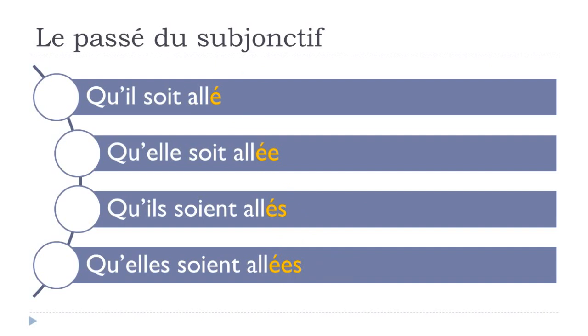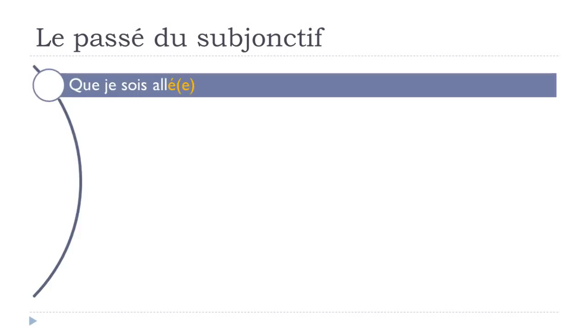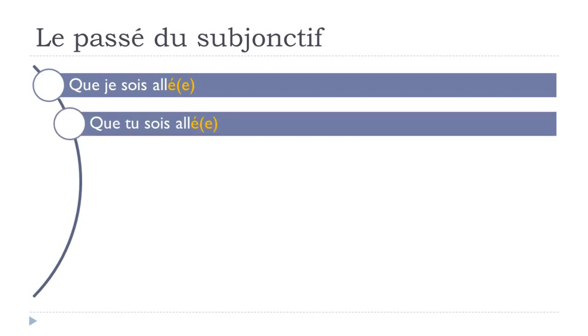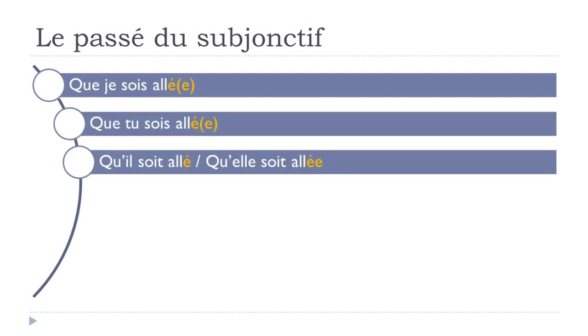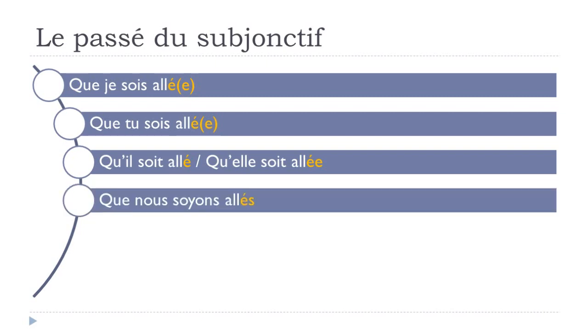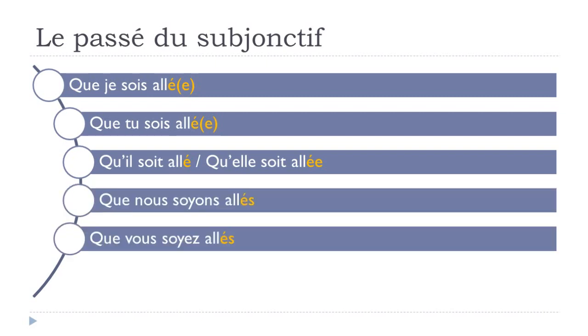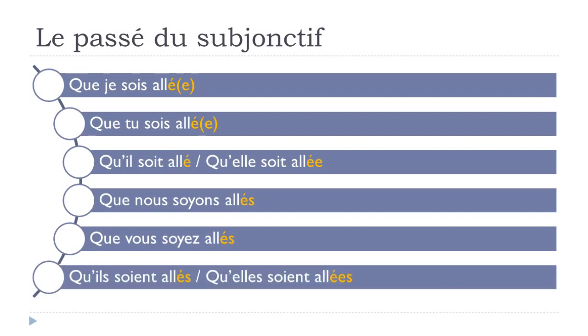Okay, so let's see now the full thing for aller, and it goes like that. Que je sois allé, okay, I won't make the liaison just to make it more clear, que je sois allé, que tu sois allé, qu'il soit allé, qu'elle soit allée, que nous soyons allés, que vous soyez allés, qu'ils soient allés, qu'elles soient allées.